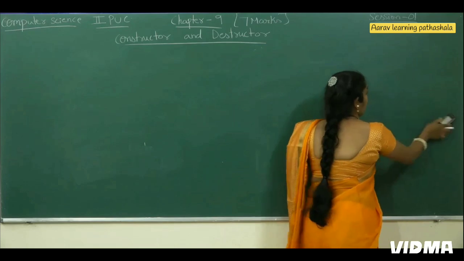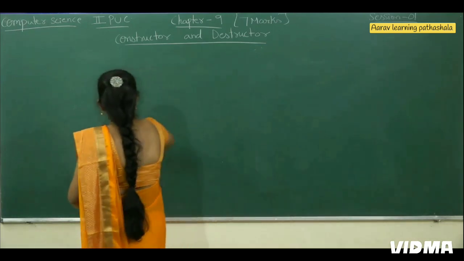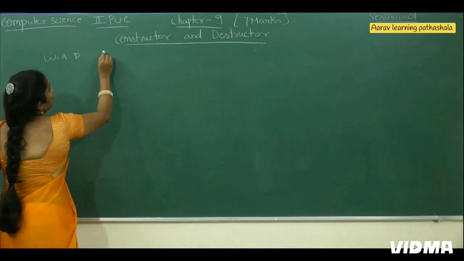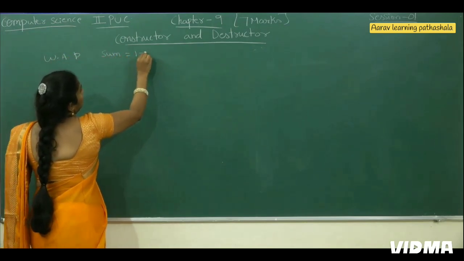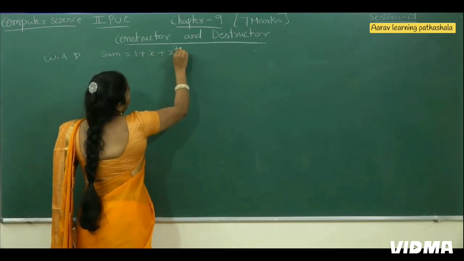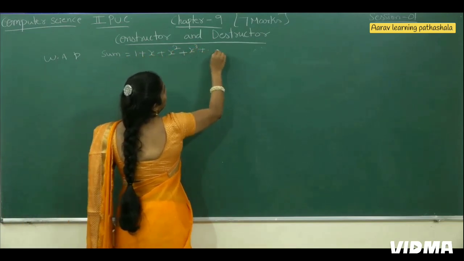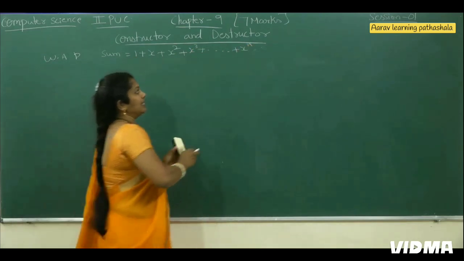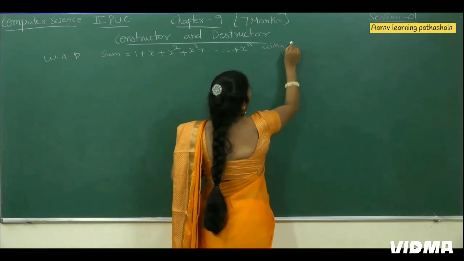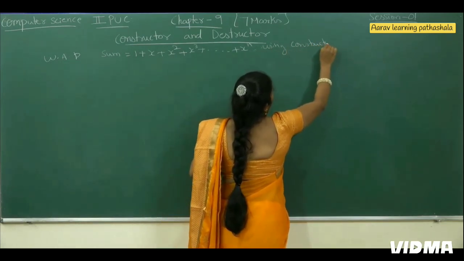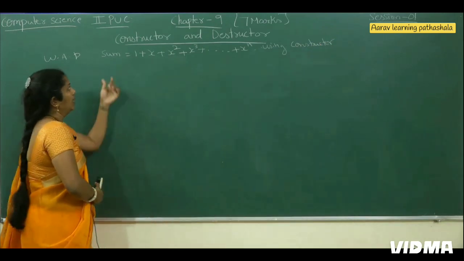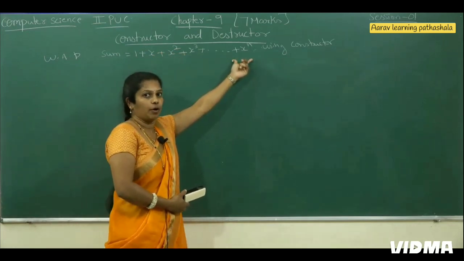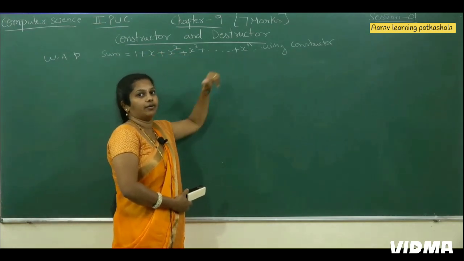For example, I want to find the sum of the series. Write a program to find the sum of the series: sum equals 1 plus x square plus x cube plus up to x to the power of n. Consider this is the series, using a constructor. Then how to write the program for this one? See the equation, sum equals 1 plus x square plus x cube up to x to the power of n. This is the series we have. For this we have to write the program.